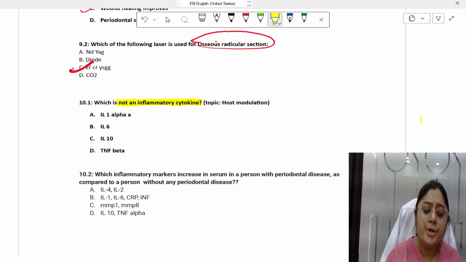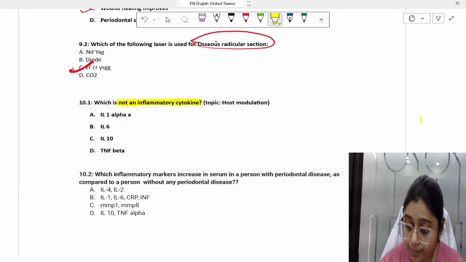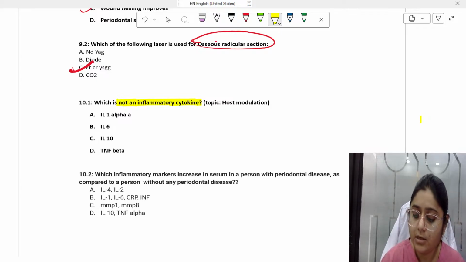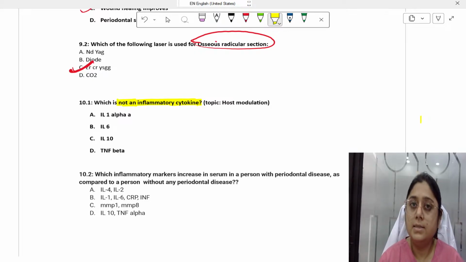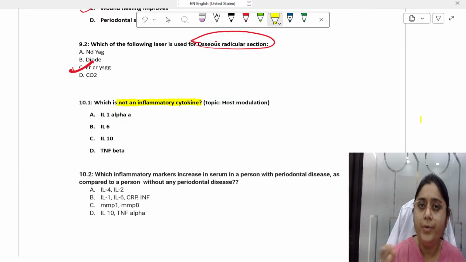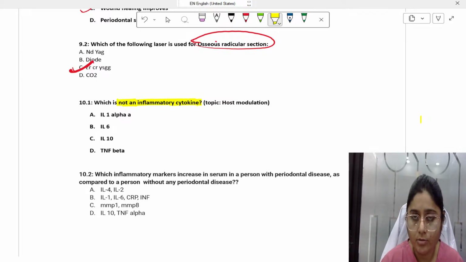Okay, which is not an inflammatory cytokine, or which is an anti-inflammatory cytokine? Options are: A, interleukin 1 alpha; B, interleukin 6; C, interleukin 10; and D, TNF beta. So just write it down, guys, what are anti-inflammatory cytokines and what are pro-inflammatory cytokines.